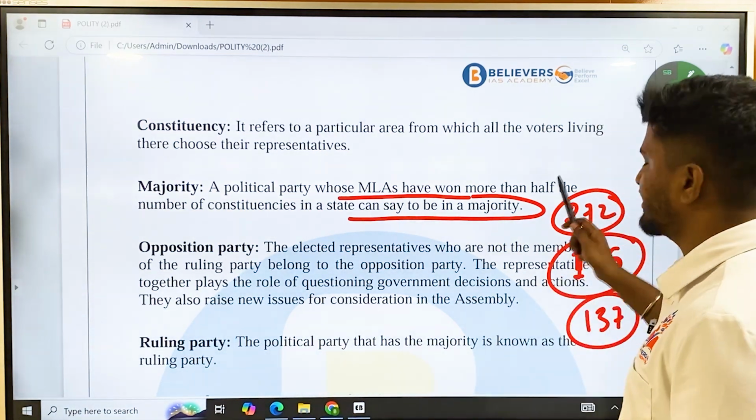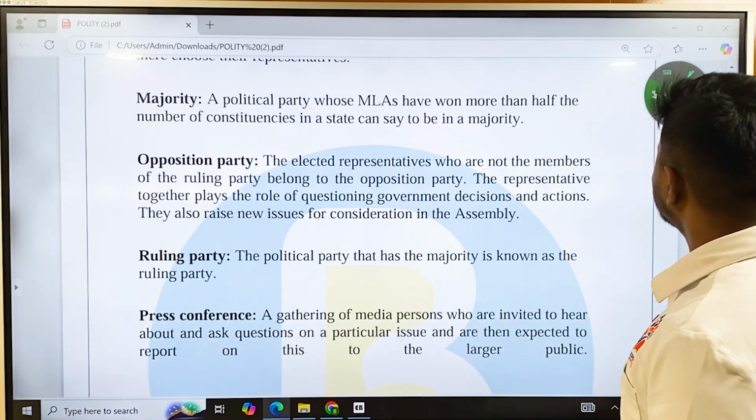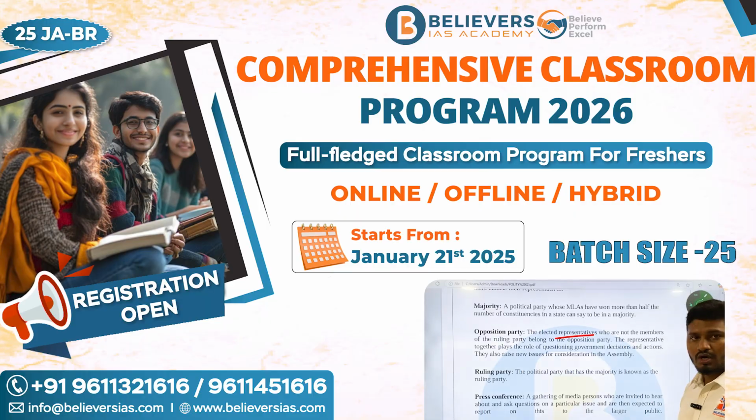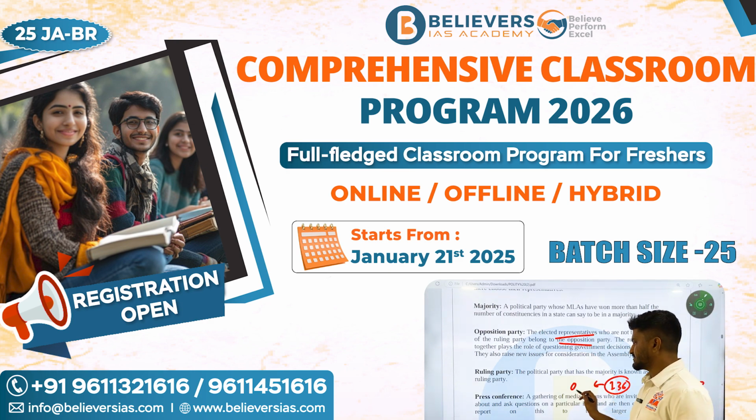Okay, that is majority. And who is considered as opposition party? Opposition party is the elected representatives who are not the members of the ruling party. So in 272 we said 136 is the magic number, 137 is the ruling party, and any other parties with members less than 136 are said to be opposition parties.